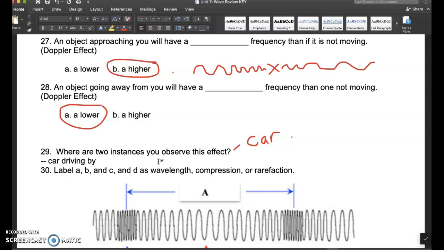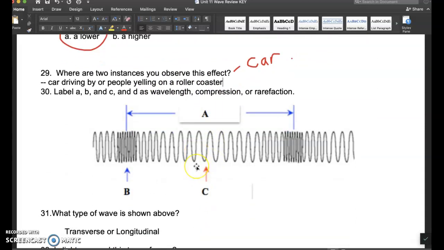Or another example would be people yelling on a roller coaster. As they pass you, it gets higher pitched and then lower pitched.